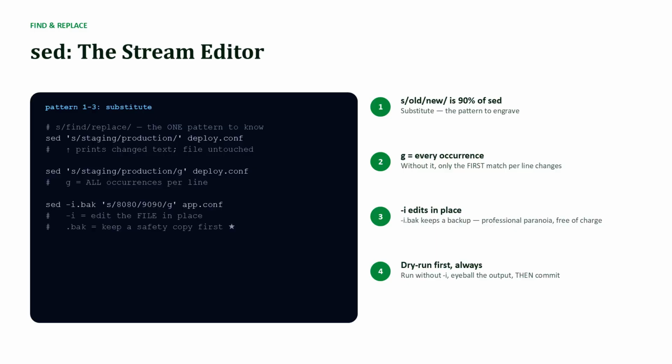A classic gotcha. When you're happy, -i applies the edit to the file in place, and writing -i.bak keeps a backup copy automatically. Professional paranoia at 0 cost. The workflow to internalize. Run without -i, eyeball the result, then commit. Find and replace across any number of files, at machine speed, safely.